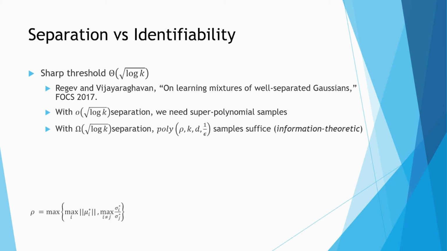So what happens then if we assume that the components are sufficiently separated? So when the components are well separated, the problem becomes easier. And in particular, it becomes learnable with polynomial number of samples. And the sharp threshold of square root log k is recently established in a great work by Regev and Vijayaraghavan. Under this threshold, we need super polynomial number of samples, whereas above the threshold, we can learn the parameters using only polynomial number of samples.